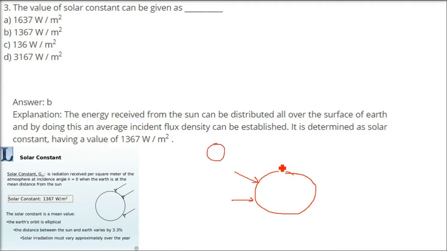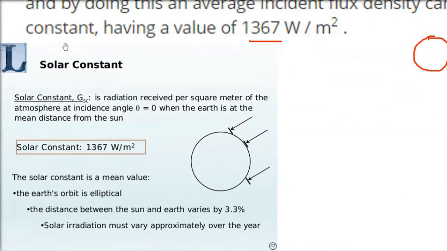So the energy received from the sun can be distributed all over the surface of the earth, right? Because we have to take the average. And when we take the average incident flux density, we can find out how much average incident flux density is there for the whole earth. And there is a constant, this is called 1367.